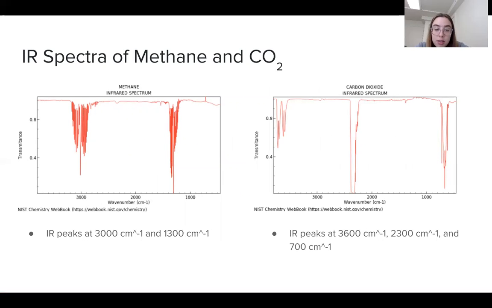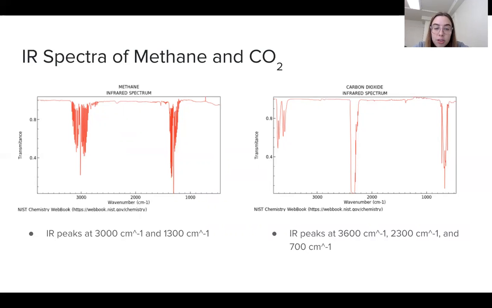Lastly, I'm going to discuss the IR spectra of carbon dioxide and methane, which are both shown here. The methane IR spectra has significant peaks at 3000 and 1300 wave numbers, and that's the wavelength at which methane absorbs infrared light, which is different than CO2, which has peaks at 3600, 2300, and 700 wave numbers, which again represents the wavelengths at which CO2 absorbs infrared light.